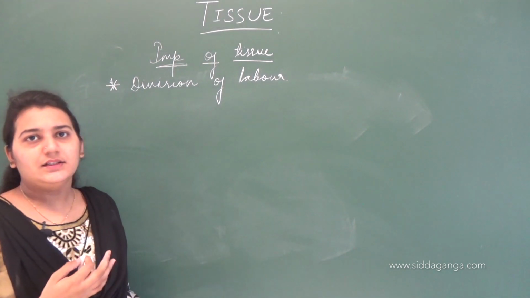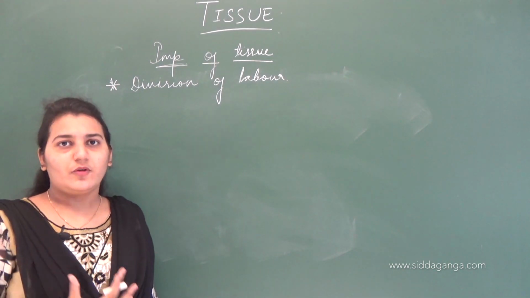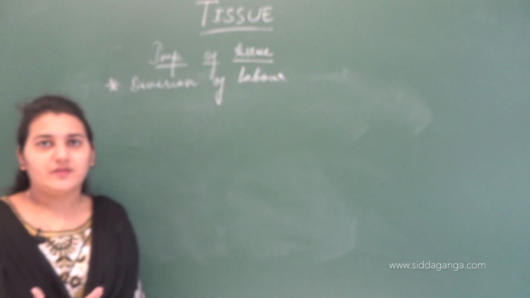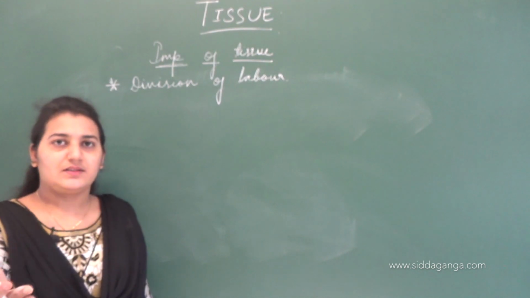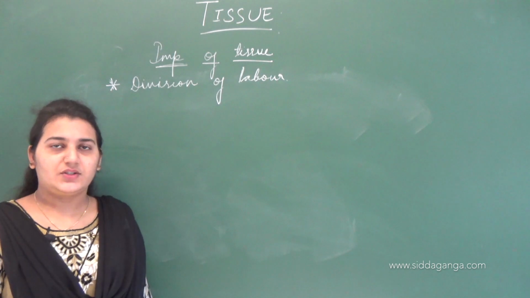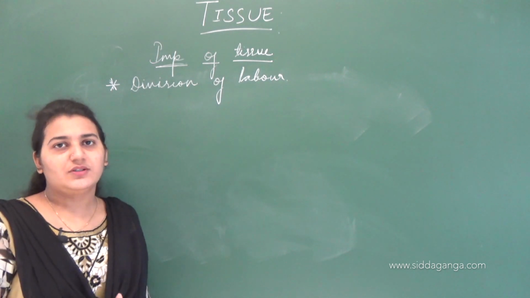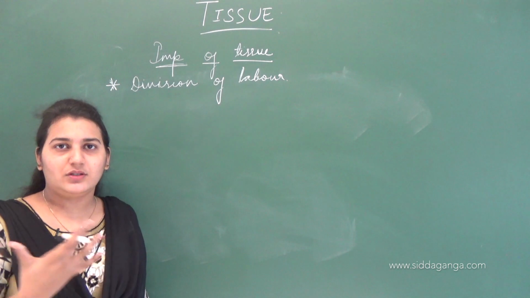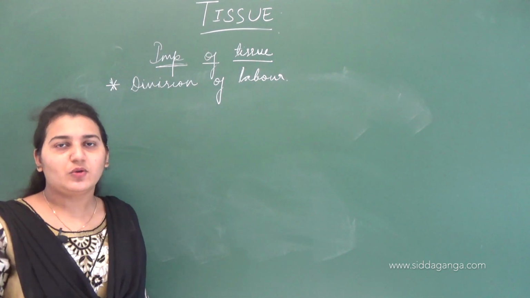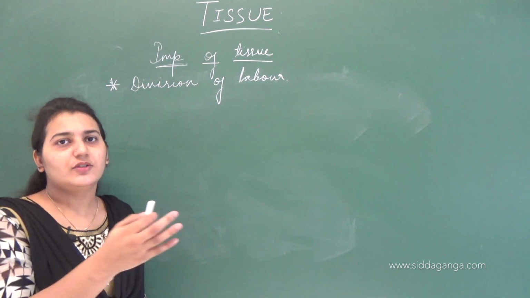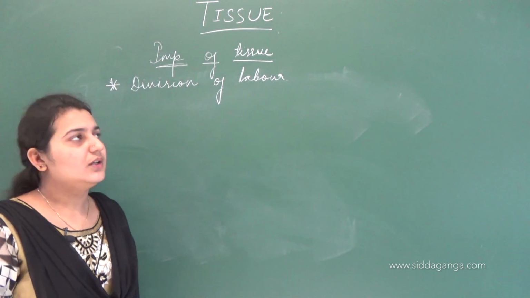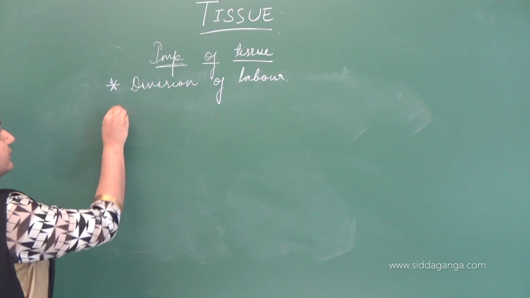Like I said earlier, different cells perform different work. The work, that is any of the body functions, is divided between the cells. The stomach cells perform only digestion, skin cells are meant for sensation, muscle cells for locomotion, nerve cells for sending messages from all the different parts of the body to the brain. So there are so many groups of cells and there is a division of work. These cells will perform this work only. There is a division of labor due to the presence of tissue.